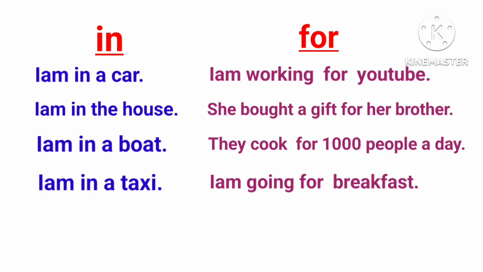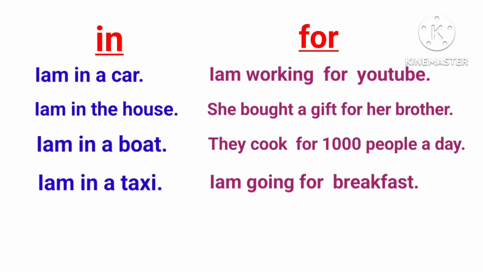So now I am going to have breakfast. How will I say it? I am going for breakfast. So you are in the hostel, and now you need to go for breakfast. How will you say it? I am going for breakfast. Or else you are going to a hotel to have breakfast. So you need to say I am going for breakfast. In this way the preposition for should be used. Do not get confused; the most confusing prepositions are these only, in and for.